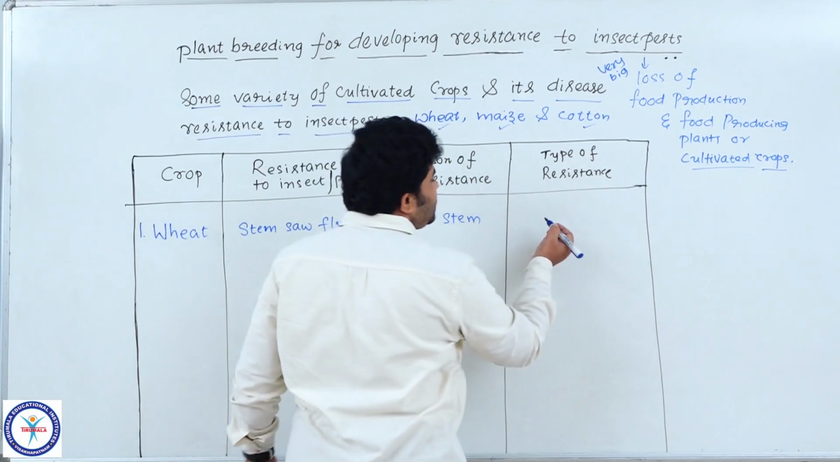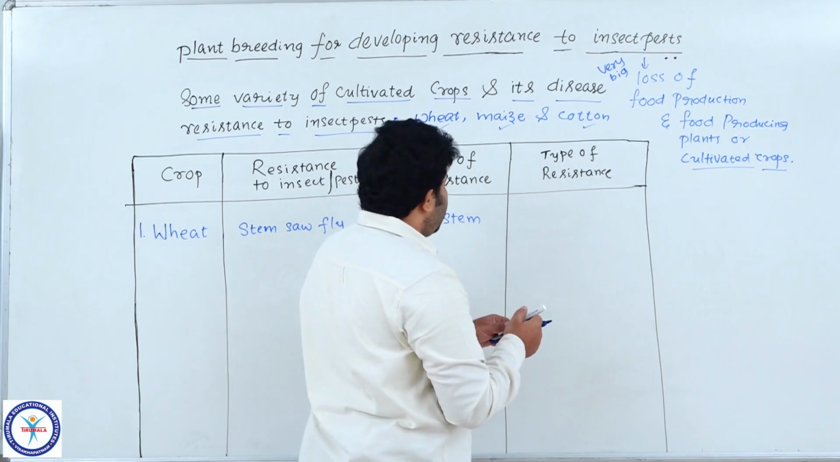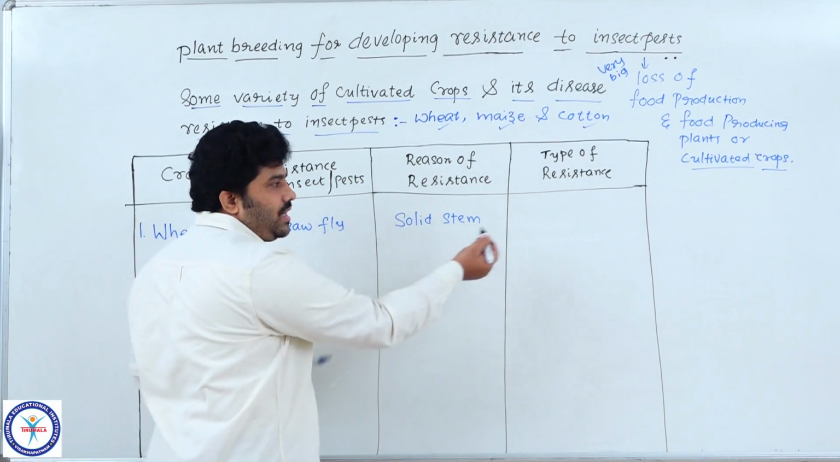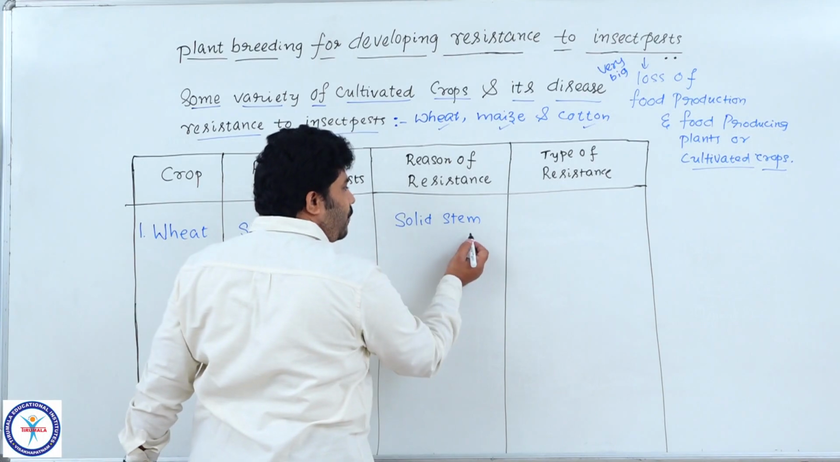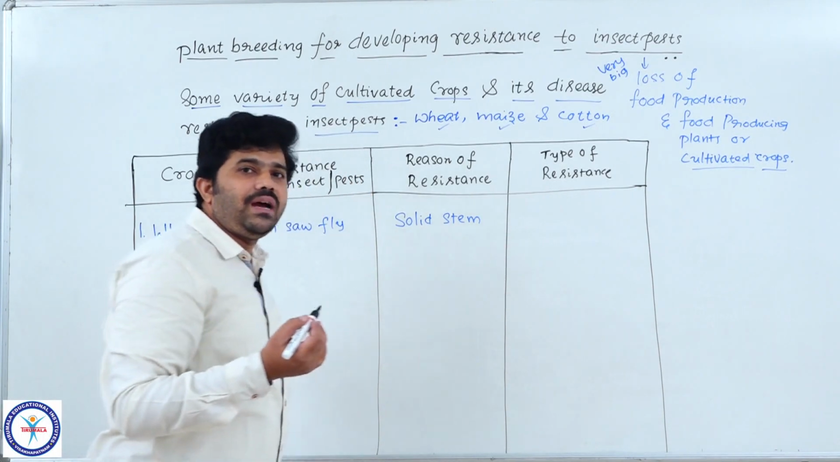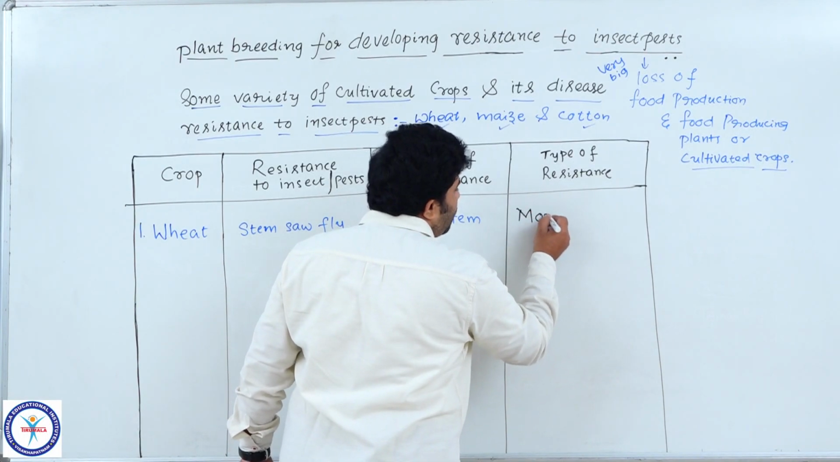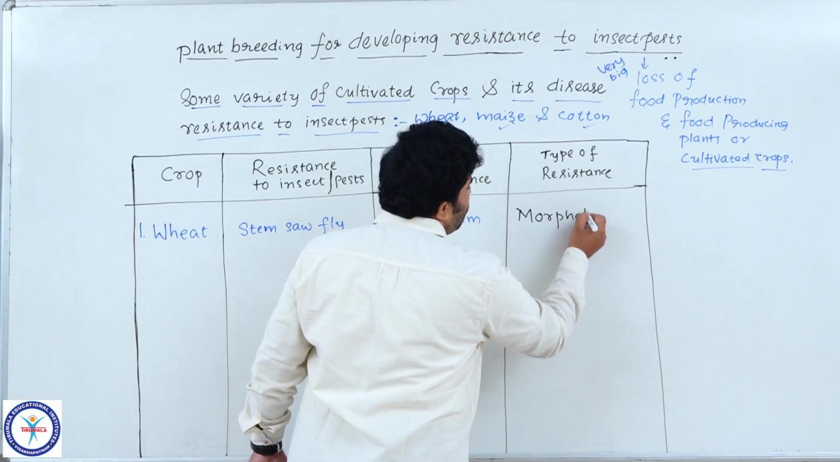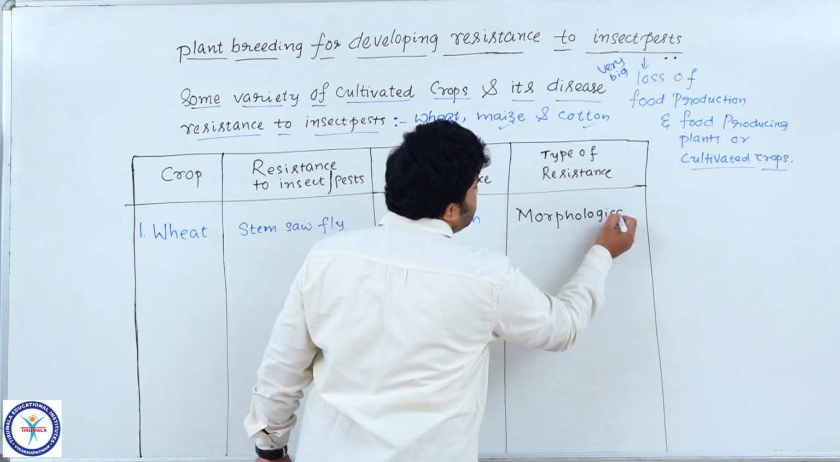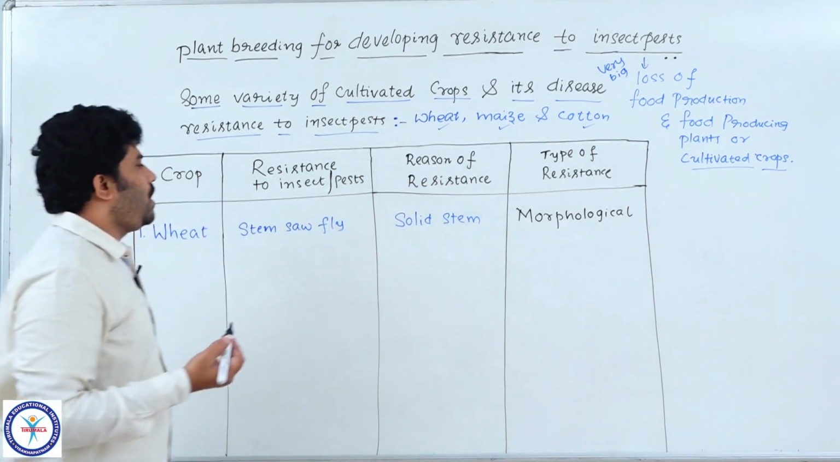So the type of resistance, you know very well what it is. Is it a morphological character we changed, or any biochemical one? Here it is morphological, only the parts of the plants we altered. So it comes under morphological change. Now got the point? Please note it down.